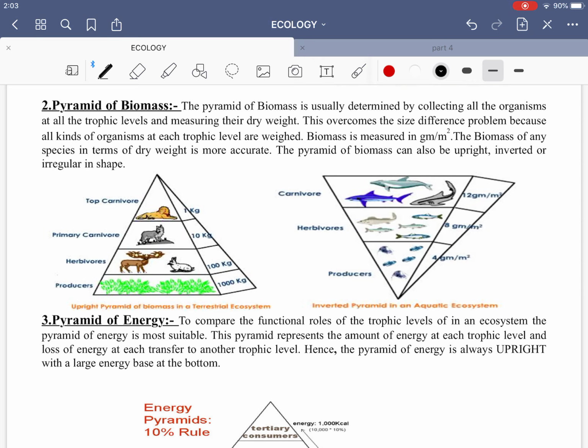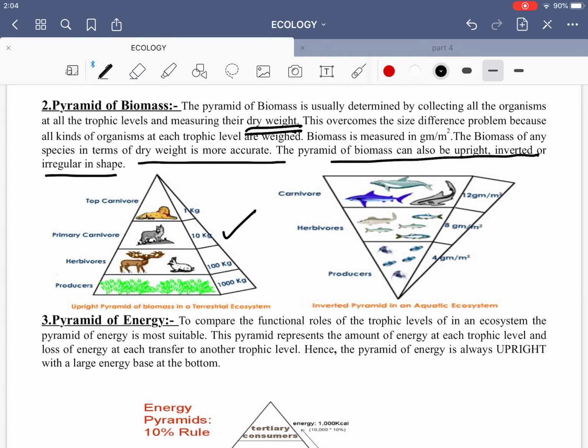The pyramid of biomass is usually determined by collecting all the organisms at all the trophic levels and measuring their dry weight. Okay, so this is the punch word here, the key word here, dry weight. This overcomes the size difference problem because all kinds of organisms at each trophic level are weighed. So biomass is measured in gram per meter square. The biomass of any species in terms of dry weight is more accurate. So the pyramid of biomass can be upright, inverted, or irregular in shape, like this.